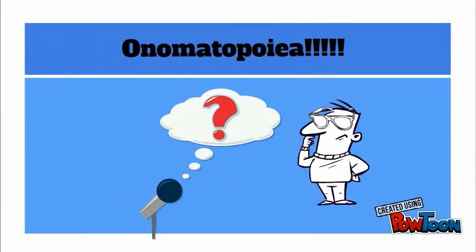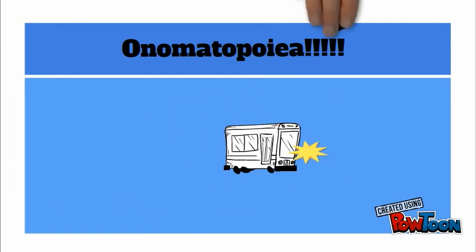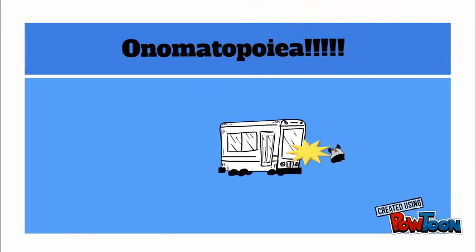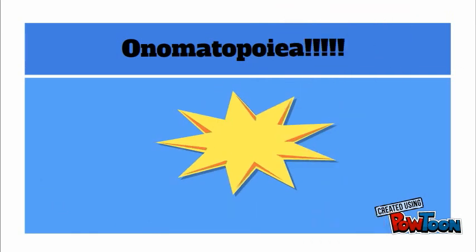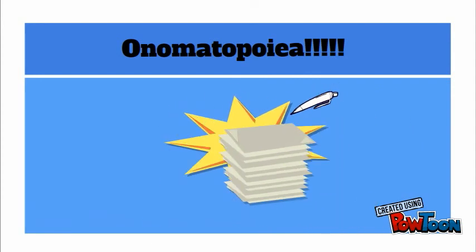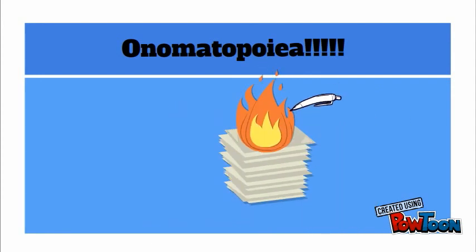Next, we'll review onomatopoeia. Wow, big word that is. The definition of onomatopoeia is a word that imitates the sound it represents. Splat is an example of onomatopoeia when a bug hits a windshield, or boom when a bomb is detonated, or zap when a laser vaporizes paper.